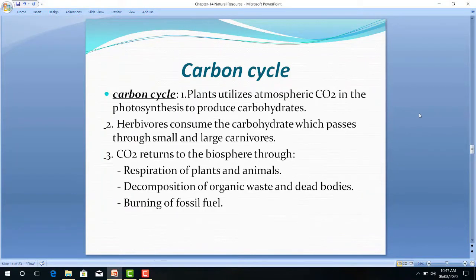Now look at the next cycle, the carbon cycle. As we know, carbon dioxide is 0.03% present in the atmosphere.